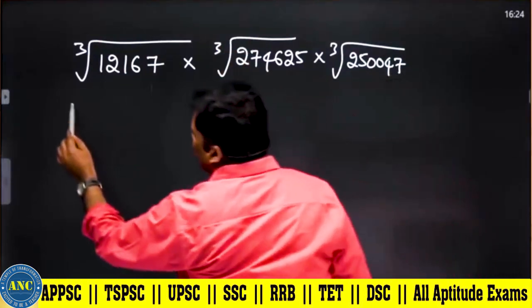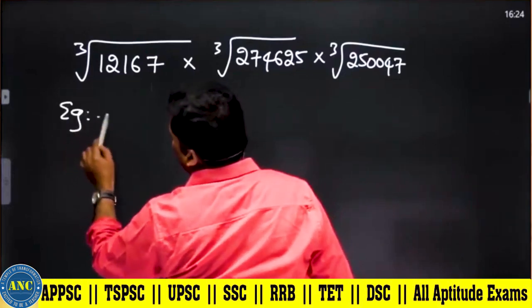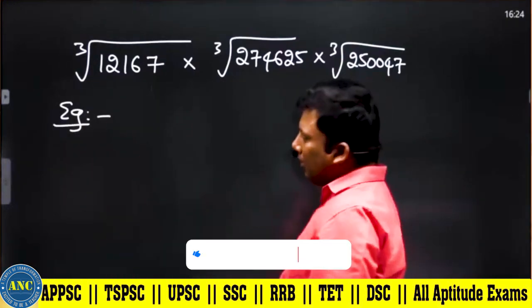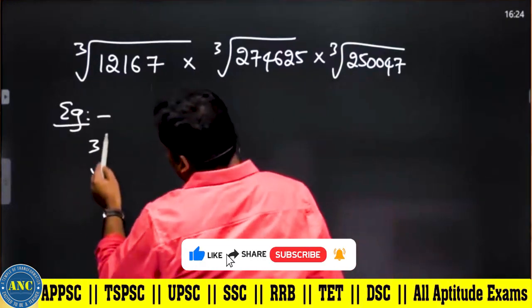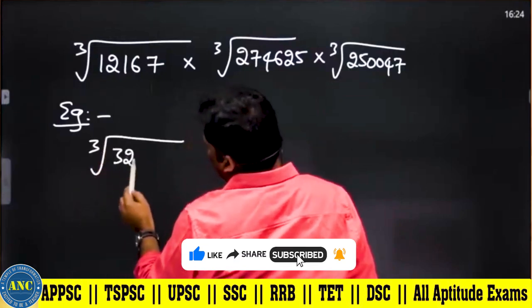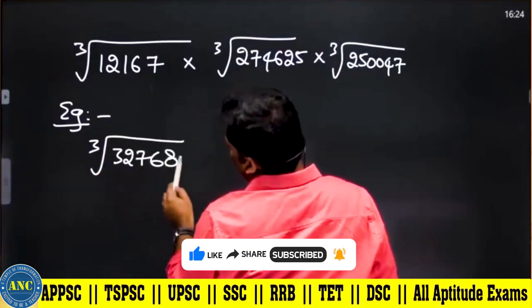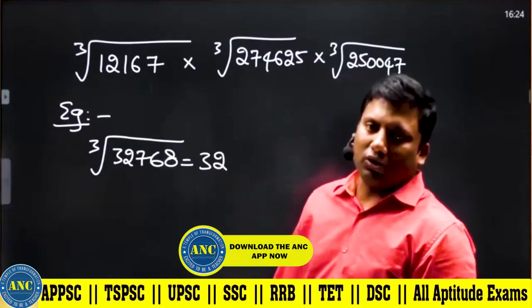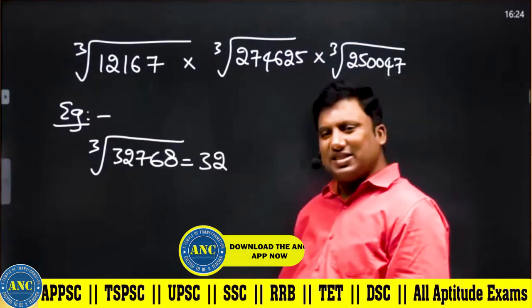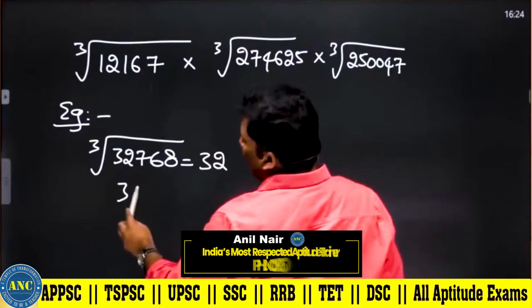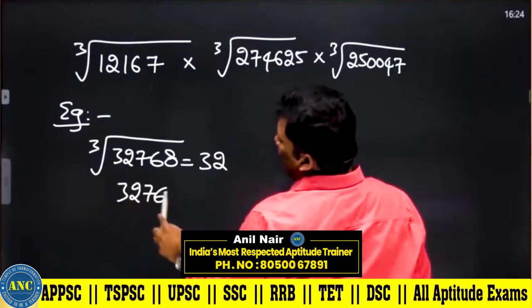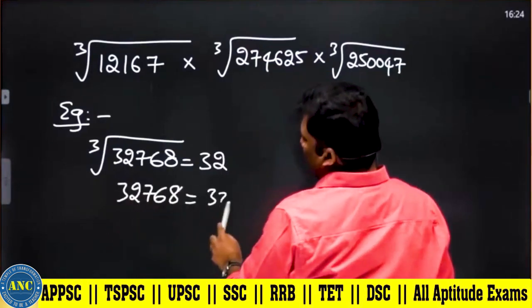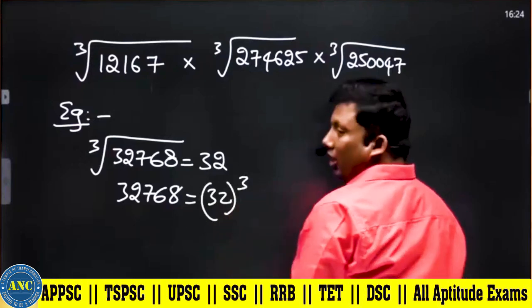Let us take this example. Cube root of 32768, it is 32. If I cube it on both sides, 32768 is equivalent to 32 whole cube. Are you all with me?